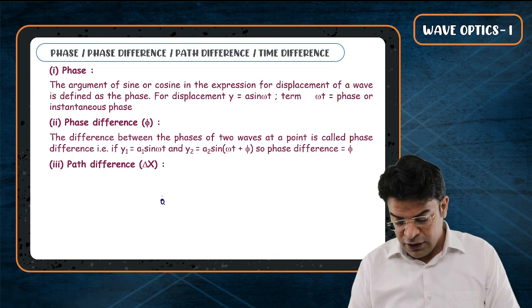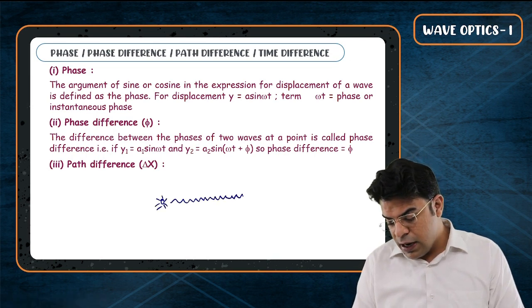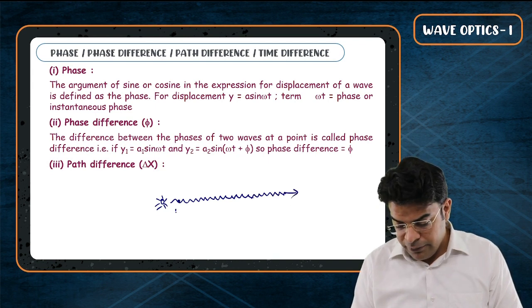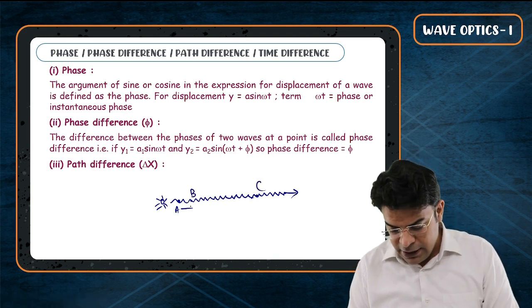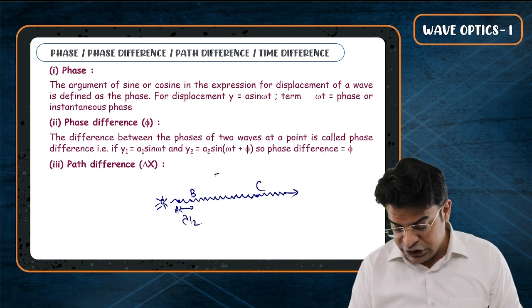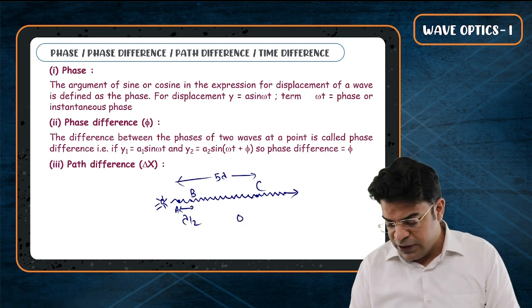Similarly, if you have a source and an EM wave is coming out of it, and think of 3 points, a point A, a point B, and a point C. Let's say the separation between A and B is lambda by 2, while the separation between A and C is 5 lambda. Now the question is, what is the phase difference between A and B?